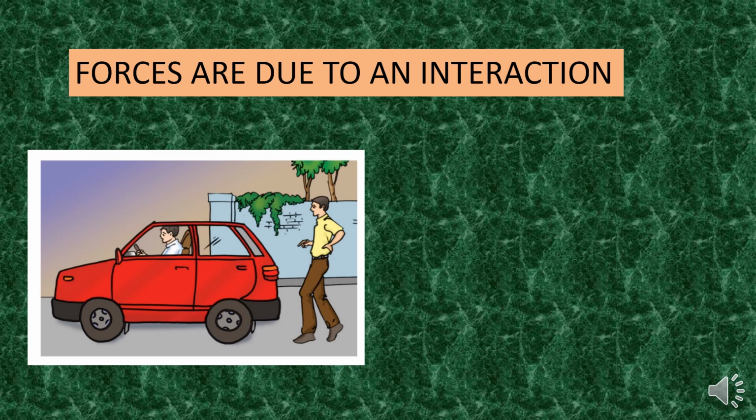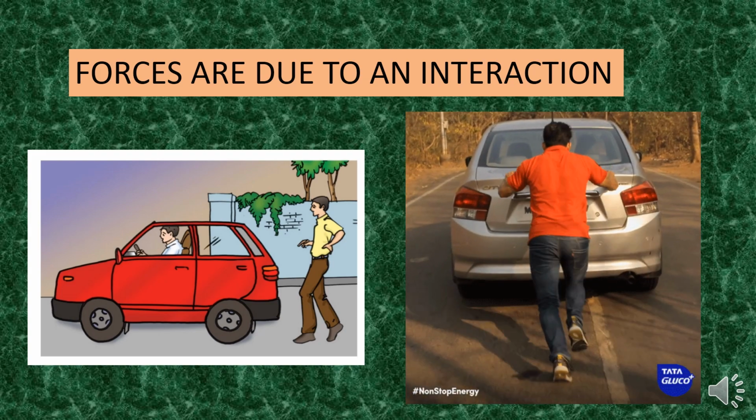But if you observe here, the person is just simply standing behind the car. He is not applying any kind of force. So, will the car move due to the presence of the person? The answer is no. The car cannot move because the person who is standing behind the car is not applying any kind of force on the car, so that the car can move with the use of the force applied by the person.